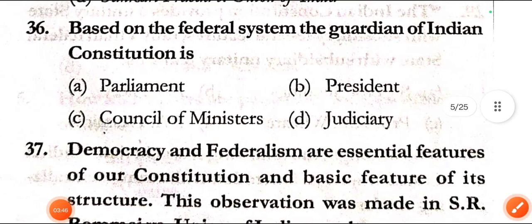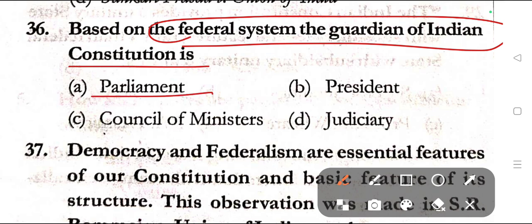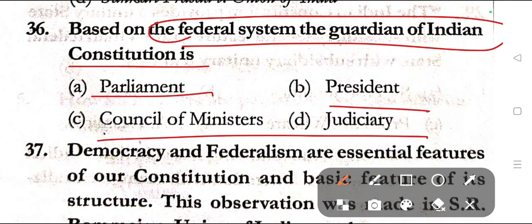Now let us proceed to question number 36. Based on the federal system, the guardian of the Indian Constitution is Parliament, President, Council of Ministers, Judiciary. Here the correct answer is option D, that is Judiciary.